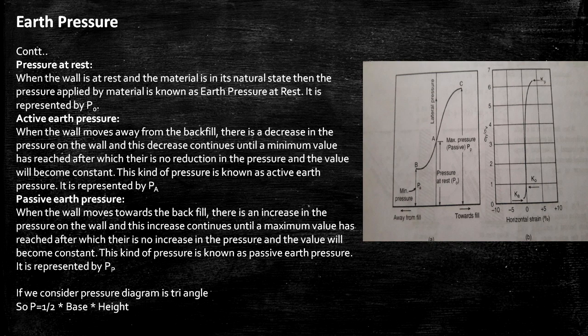So from the figure, the wall moves from A to C, that means the wall moves towards the backfill. Here the maximum value is shown as passive earth pressure. If we consider the pressure diagram as a triangle, then P equals half into base into height.